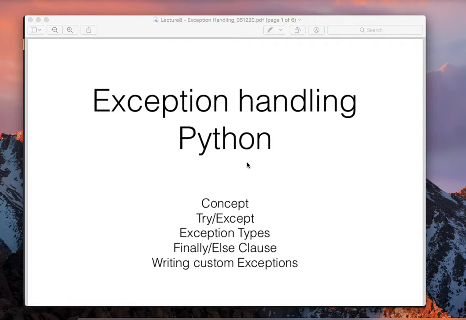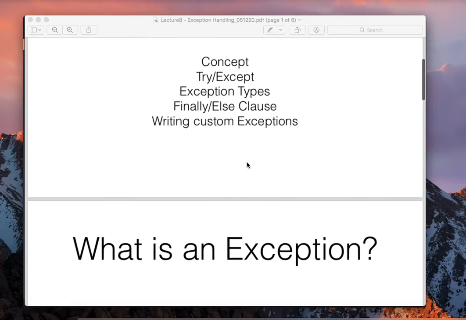We will study exception handling in Python. So we'll go over the concept of exception handling, and we can see how we can use try and except to handle exceptions in Python. Then we'll see different types of exceptions which can come, and what support Python gives out of the box. We'll also see the finally and else clauses, how they work in Python, and finally we'll see how you can write your own custom exception. So let's get started.